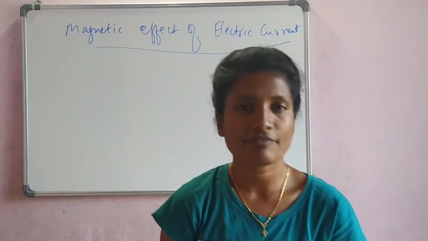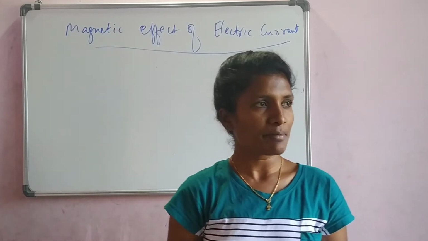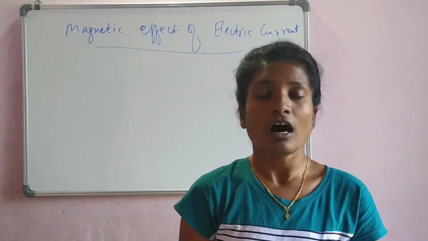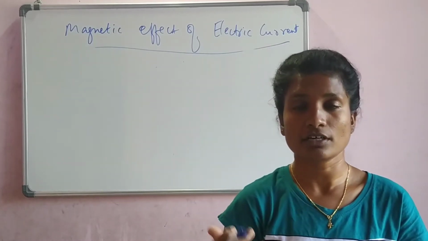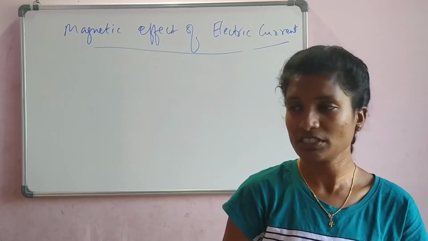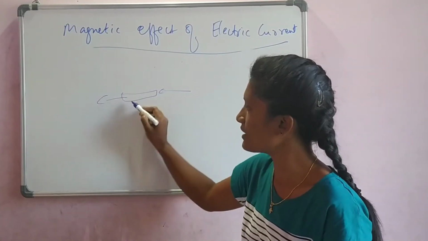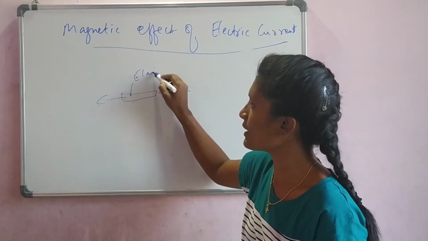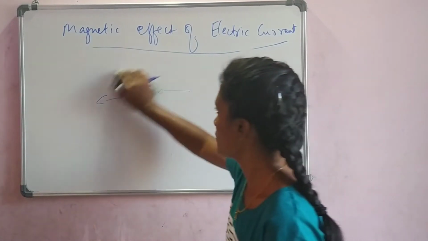So further, we need to conduct an experiment. That experiment will demonstrate to us how the current is creating the magnetic effect around any particle. So far I was telling you, there is an object, we pass electricity through it, and this gets converted into an electromagnet. How is that happening? So let us do an experiment for that.